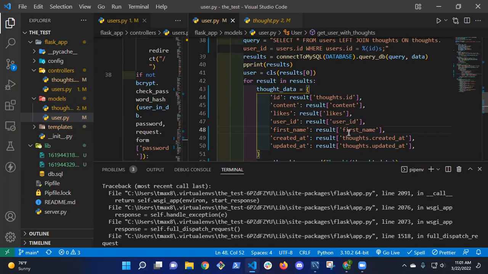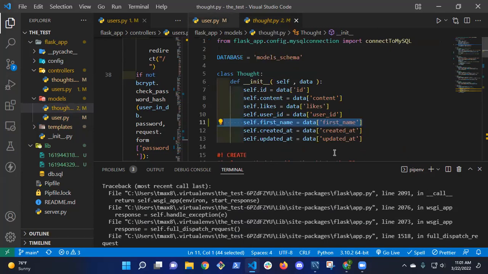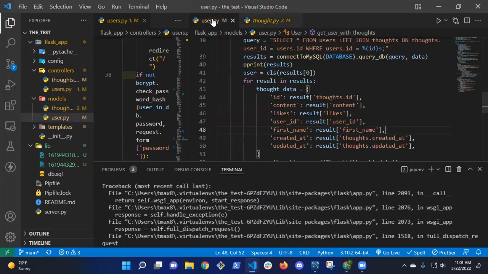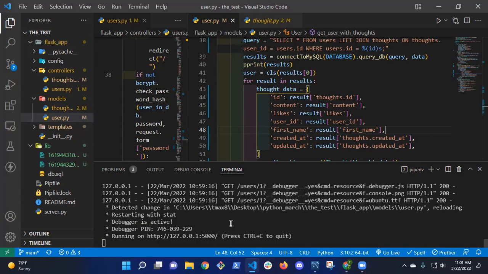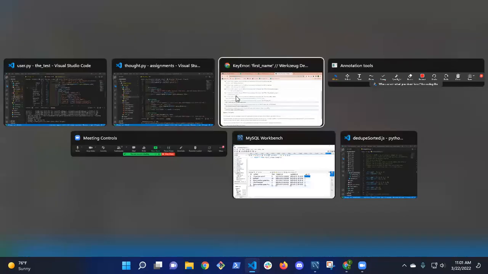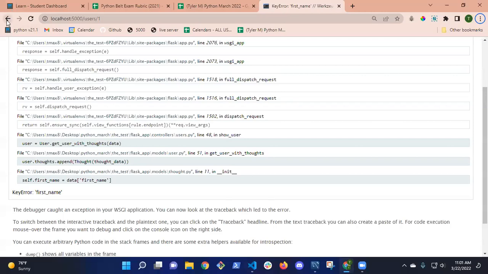Yeah, it was looking for that and it wasn't in there. Exactly. It was trying to create a thought. The thought requires this attribute, so it has to have a first name. And I forgot that I had added it. So I needed to go in, and when I make a thought object for each user, it needs to have the first name attribute. Cool. Okay, let's try it now. Who caught that, by the way? Me. Nice. Good job.